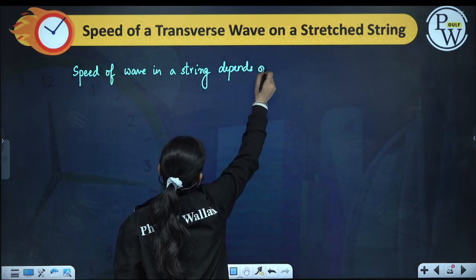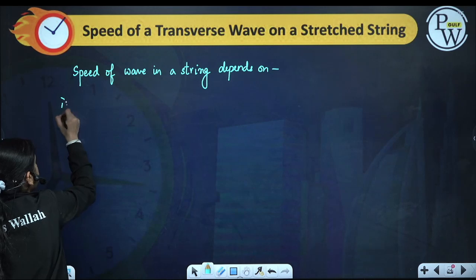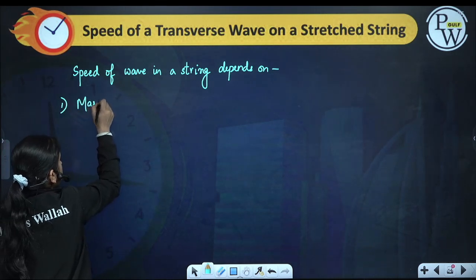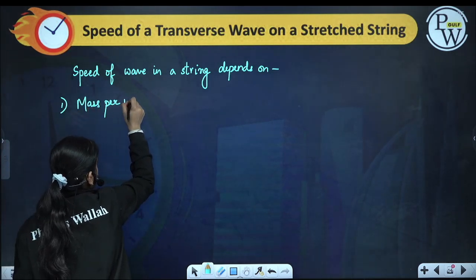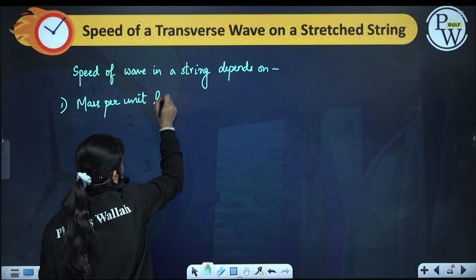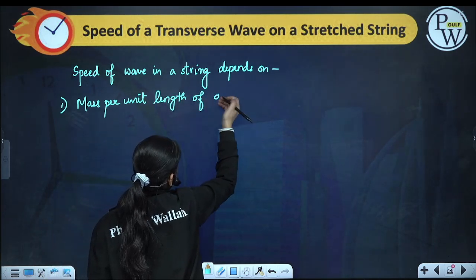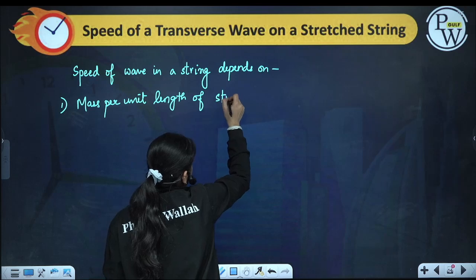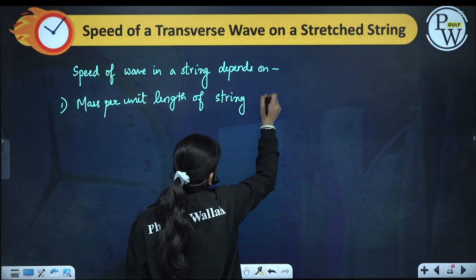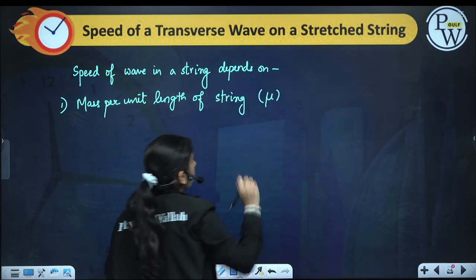Number one is the mass per unit length of the string, which we denote by mu.